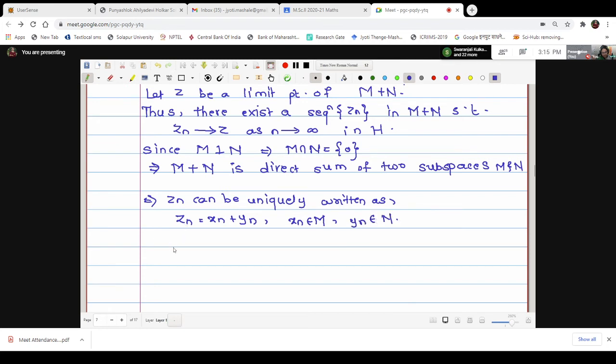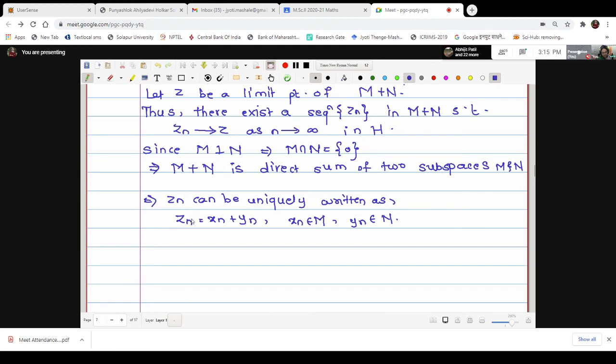Now we will consider two different points of the sequence. We will try to prove that the sequence is Cauchy. Once I show that it is Cauchy, we will get the converging points, and the addition of those converging points will be the limit point. Okay, let us try.